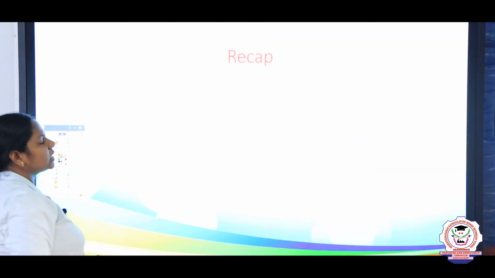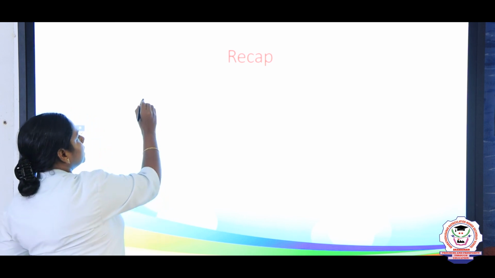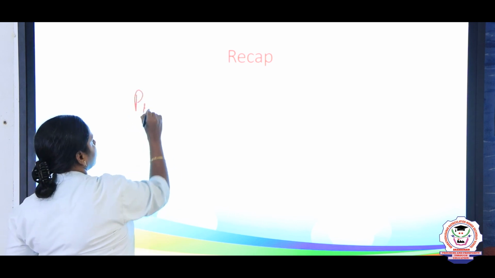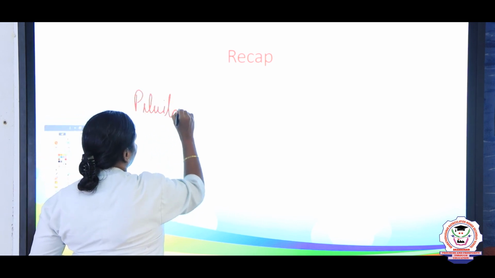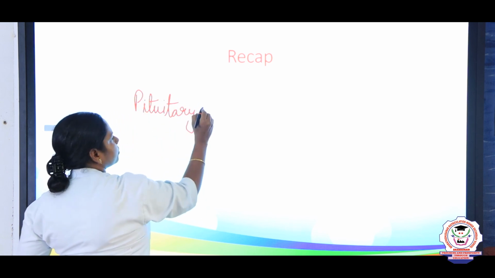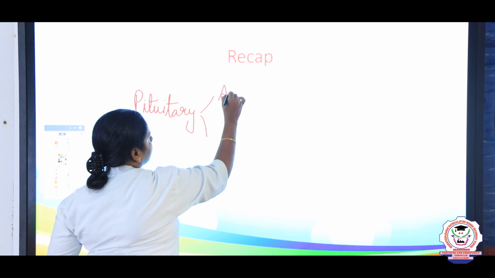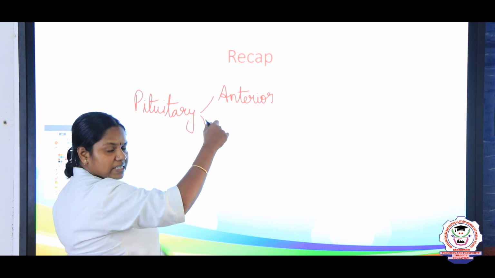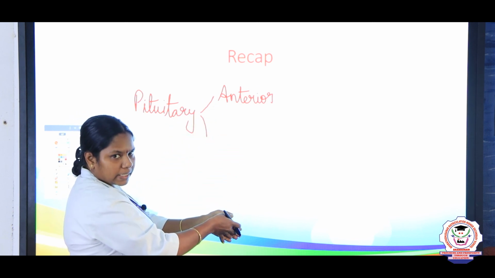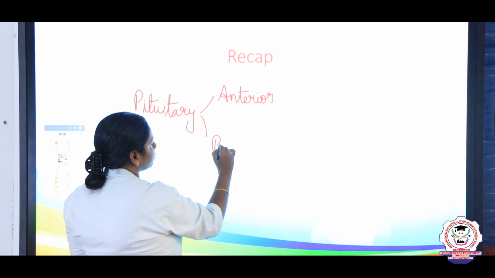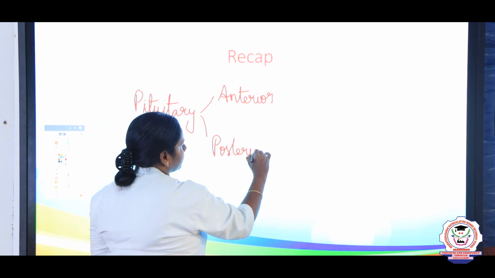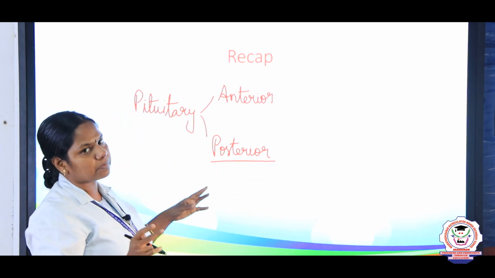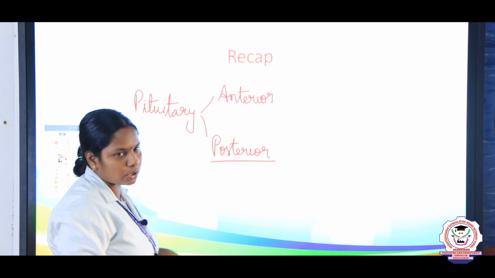So children, let us recap what we studied. We discussed the endocrine glands present in human beings, and in this session we discussed the hormones of the pituitary. There are two parts of the pituitary, right? One is the anterior and another one is the posterior. Anterior pituitary is otherwise called adenohypophysis, and we discussed the hormones of the anterior pituitary, and later the hormones of the posterior pituitary. Posterior pituitary is otherwise called neurohypophysis, and only two hormones are secreted by this, that is oxytocin and vasopressin.